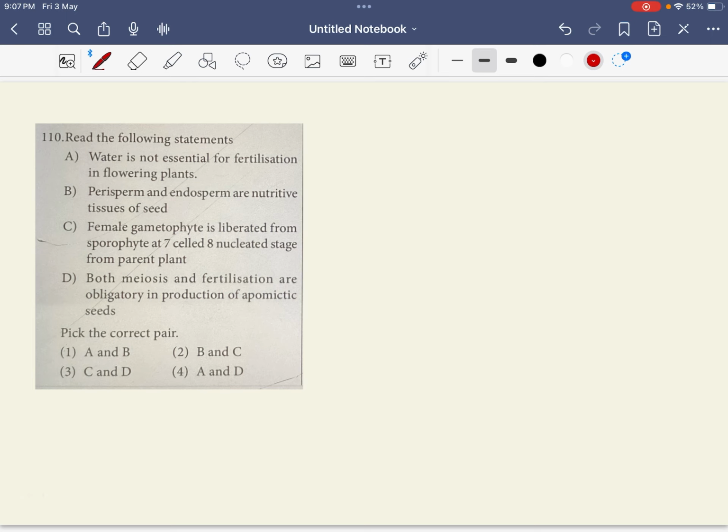Read the following statements. Water is not essential for fertilization in flowering plants. Is it so? Perisperm and the endosperm are nutritive tissues of the seed. True. Female gametophyte is liberated from sporophyte at 7 cell 8 nucleate stage from the parent plant. Wrong. Both meiosis and fertilization are obligatory for production of apomictic seeds. False. Meiosis and fertilization are not part. Mitosis is the only process, right? So your option 1, A and B are true and C and D are the wrong ones. So here the answer is the first option.